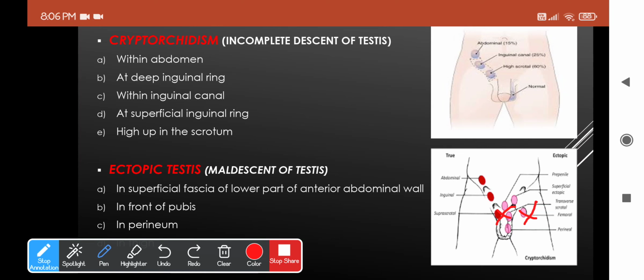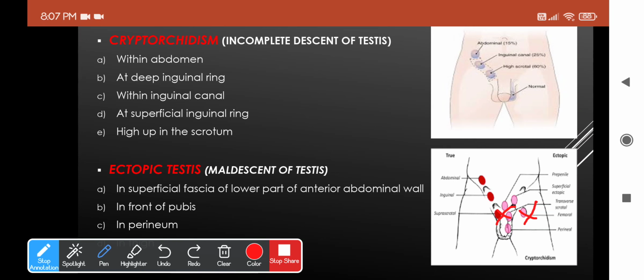Okay, and it is highly important that the undescended or maldescended testis be brought to the normal position before puberty. An ectopic testis is also susceptible to trauma, and hence it should be placed in position by surgical procedures. Okay, so this was everything about the testis.